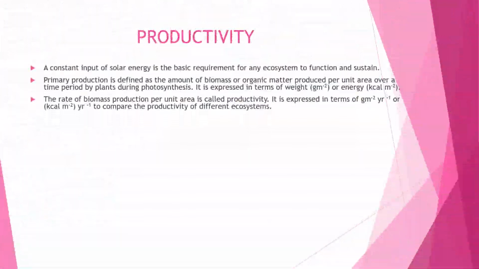Let's see how an ecosystem works. A constant input of solar energy is a basic requirement for any ecosystem to function and sustain. Plants use this solar energy for the production of food or organic matter or biomass during the process of photosynthesis.